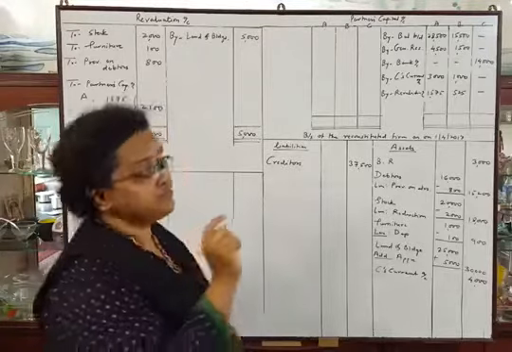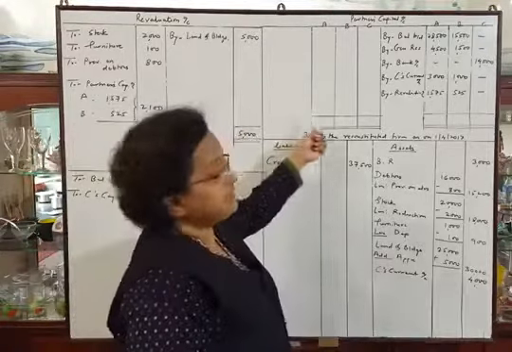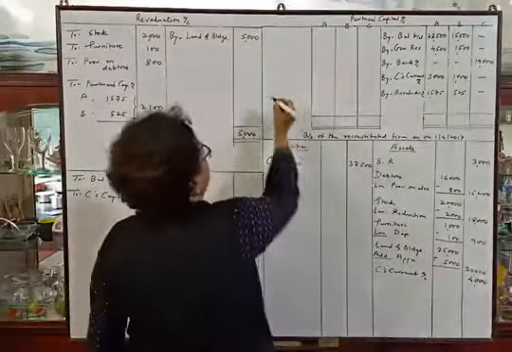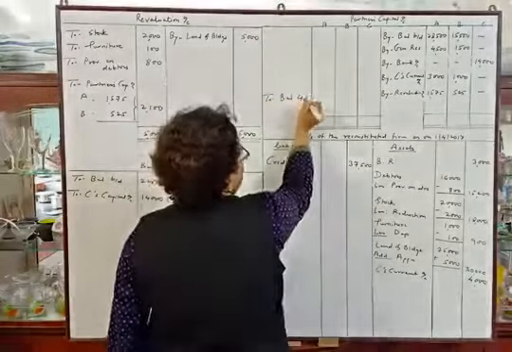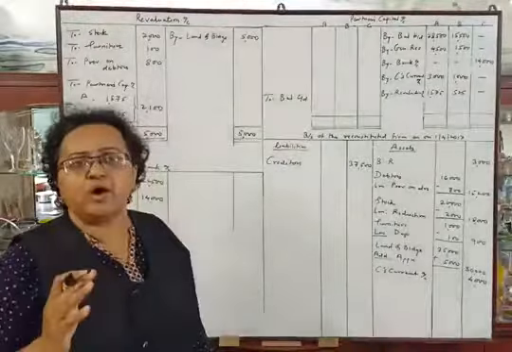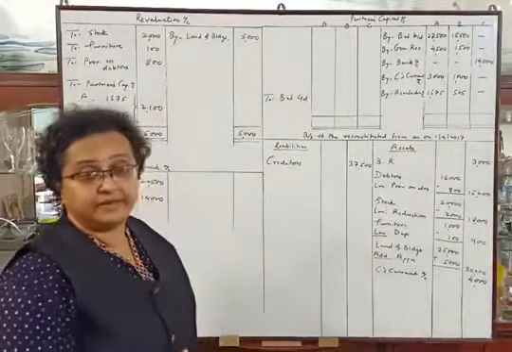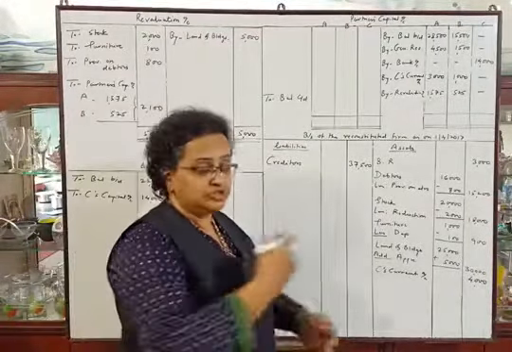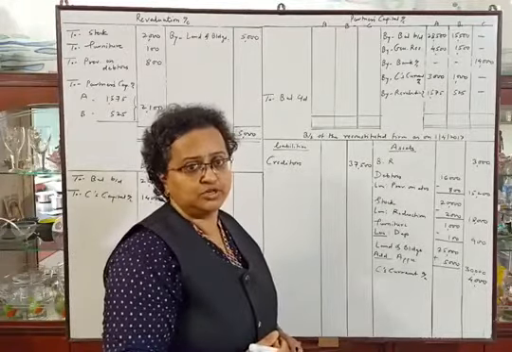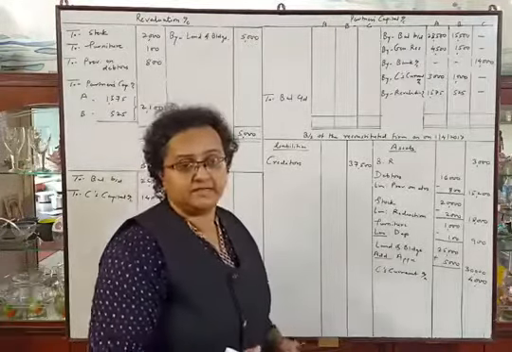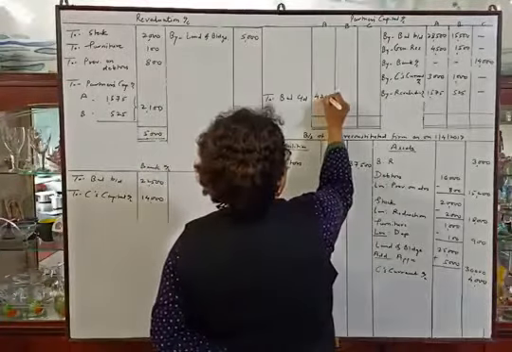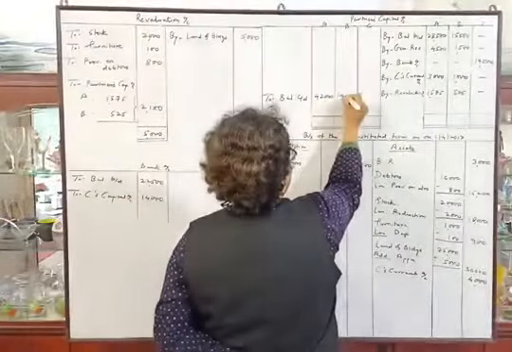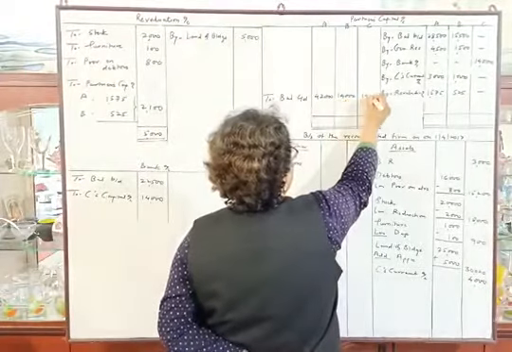See how it happens. First we will write the balances, that is adjusted capital, to balance carried down. We have already calculated adjusted capital before starting the solution. So first partner's adjusted capital is 42,000, second partner's 14,000 and third partner's 14,000.